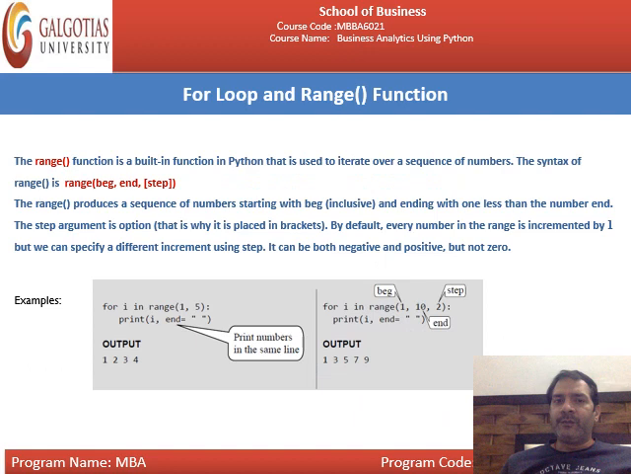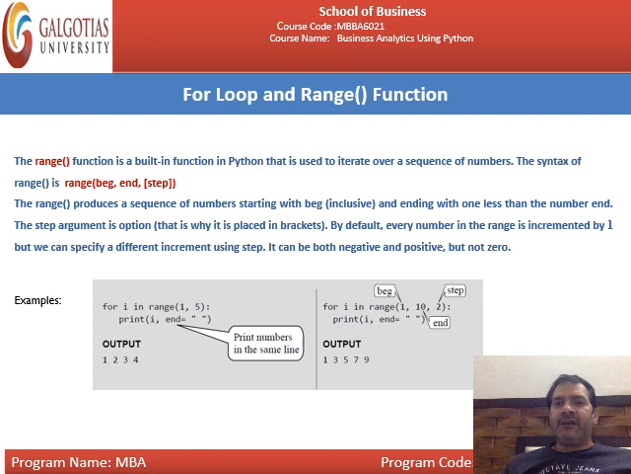Next is for loop and range function. Now we will discuss the range function. I have already told you that it contains two parameters. First one is start, second one is end, and third one is the step difference. We will discuss the range function over here. What is the range function? It is a built-in function in Python that is used to iterate over a sequence of numbers.